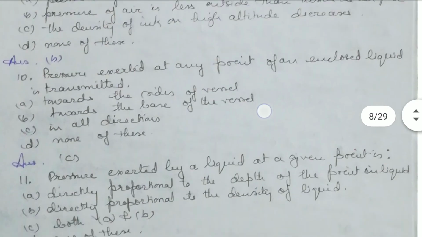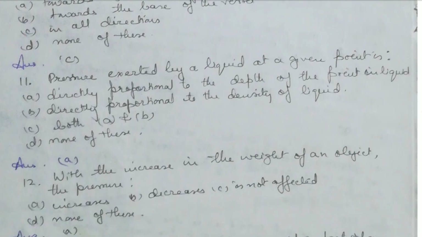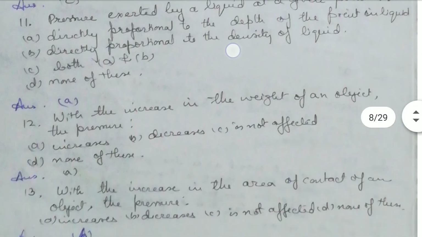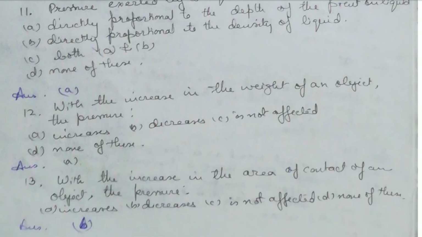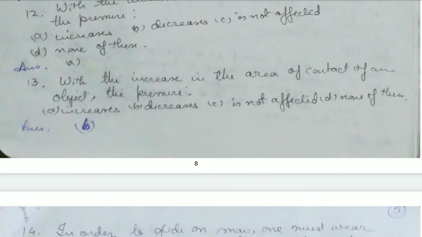Pressure exerted at any point of an enclosed liquid is transmitted in all directions. Pressure exerted by a liquid at a given point is directly proportional to the depth of the point in the liquid. With the increase in the weight of an object, the pressure increases. With the increase in the area of contact of an object, the pressure decreases.